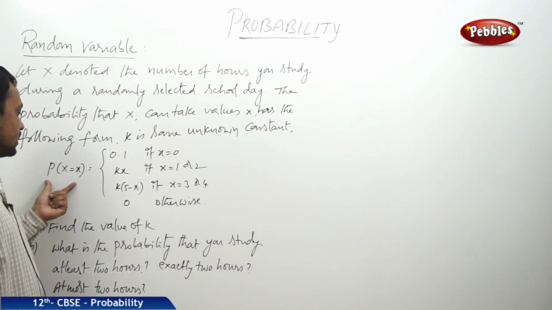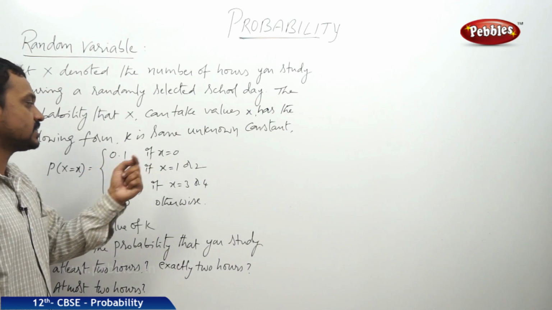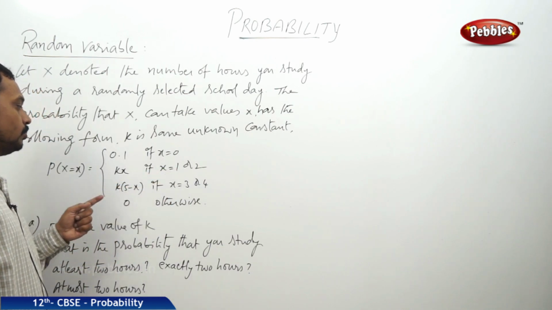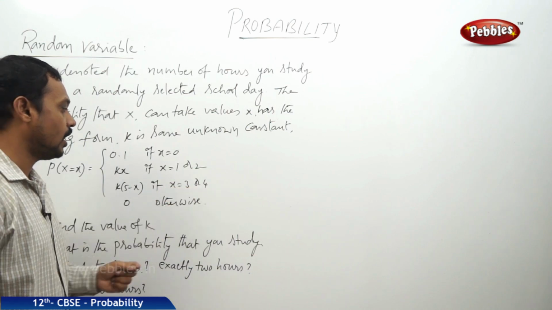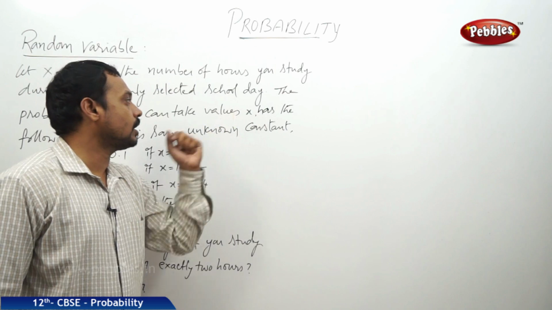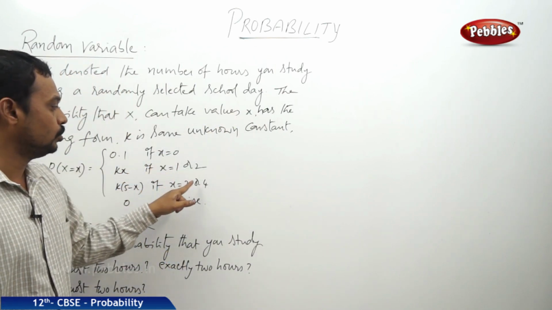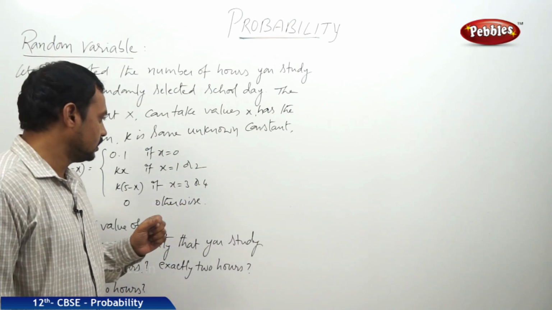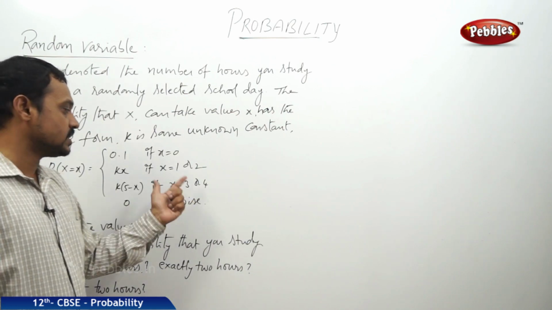P of x is equal to 0.1 if x is equal to 0, kx if x is equal to 1 or 2, k into 5 minus x if x is equal to 3 or 4, and 0 otherwise. Now here the possible x values are 0, 1, 2, 3, 4, and in other cases the probability is 0, no need to consider the other values.